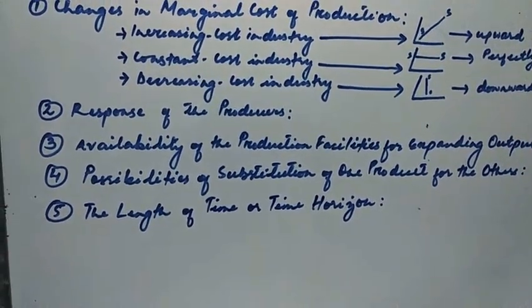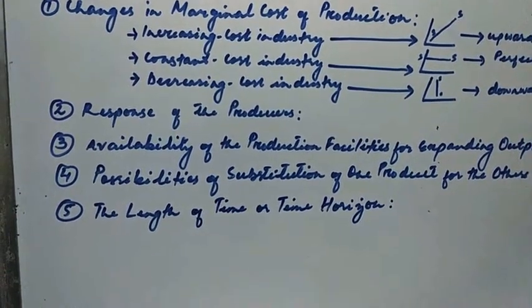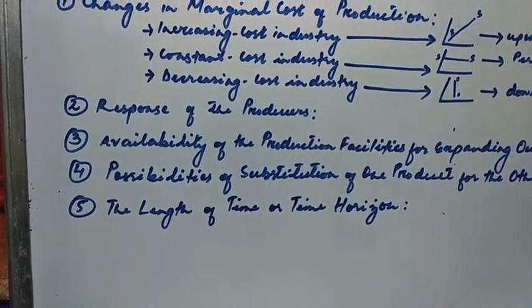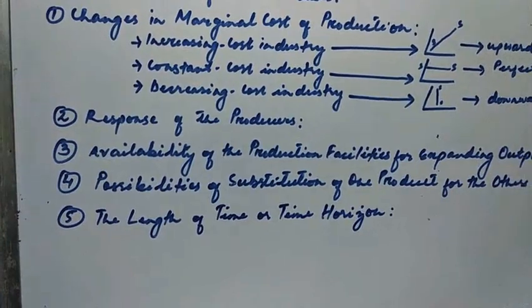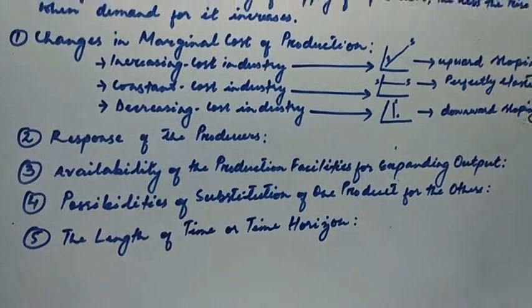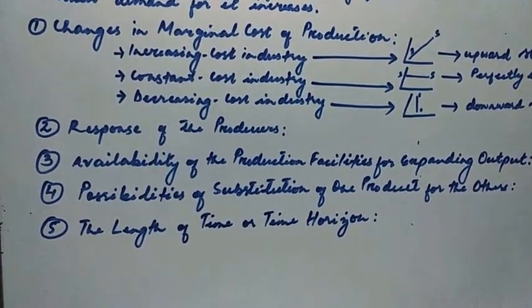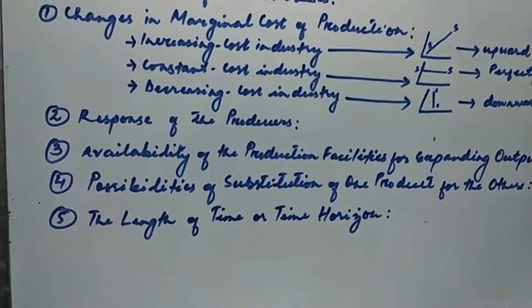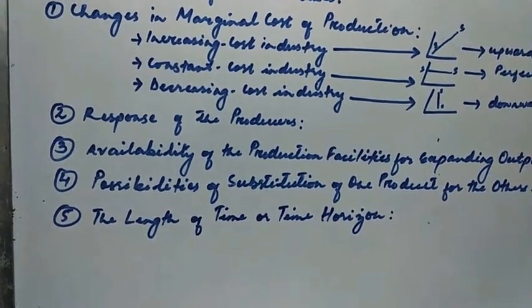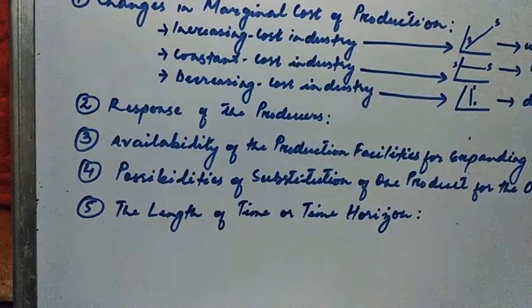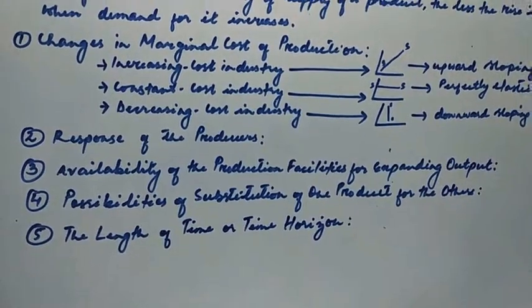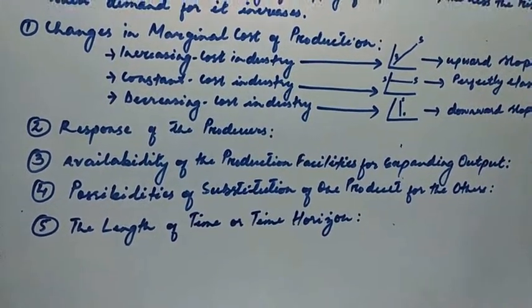The farmers will try to shift resources such as land, fertilizers, away from the other products, such as pulses in our example, and they will devote them to production of wheat. So they will reduce the production of pulses and increase their production of wheat, because both these products are substitute goods. So the greater the extent of the possibilities of shifting the resources from the other products to wheat production, the greater will be the elasticity of supply of that. So the greater the substitution level, the greater will be the elasticity of supply.